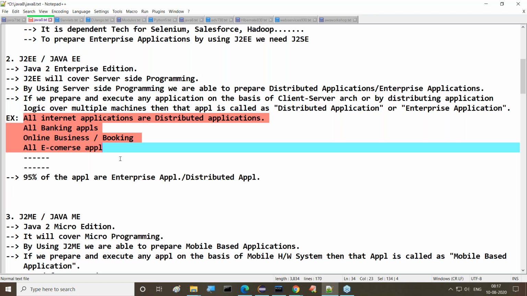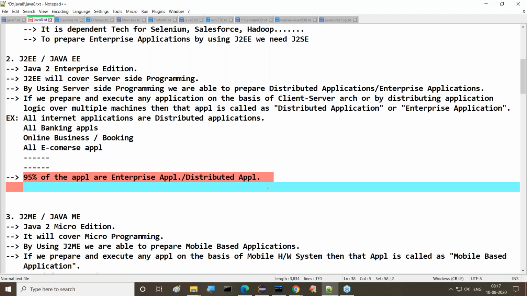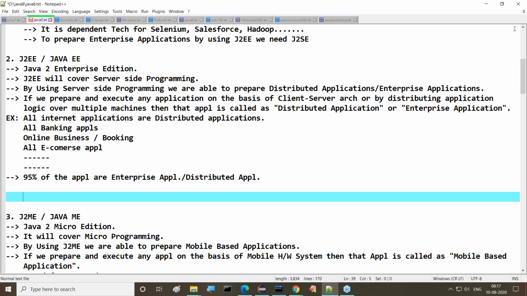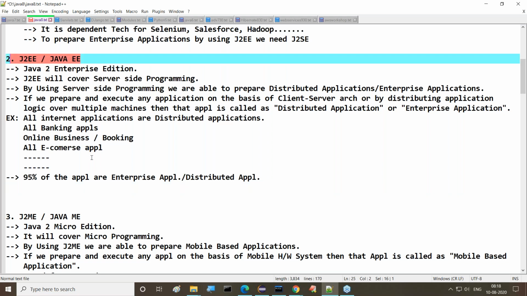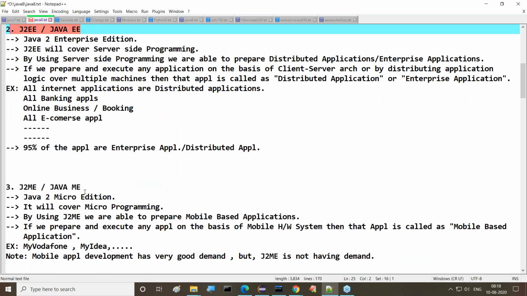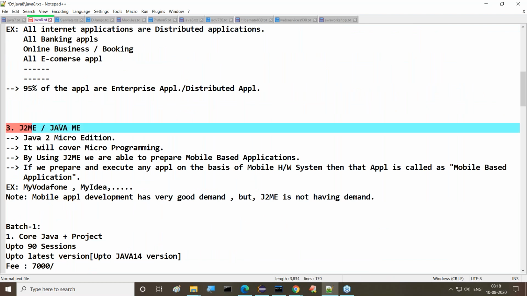If you come to this particular point, the answer is very clear. We can understand this. 95% of the applications are distributed applications only. All of you observe this clearly, what I'm telling you now. 95% of the applications are distributed applications only. Right. Fine. Let me give you some examples now. Java is meant for enterprise edition. Remember this.